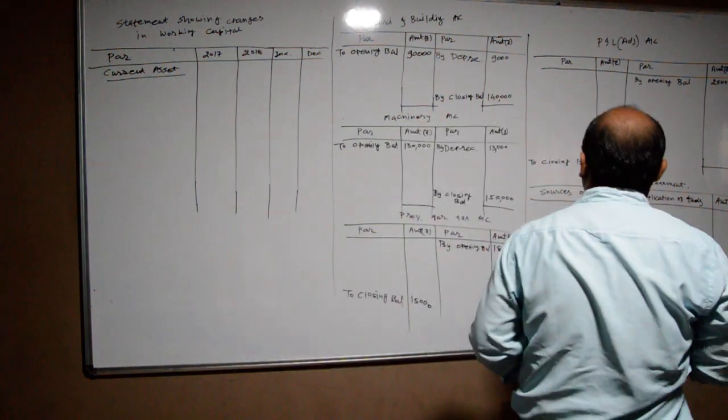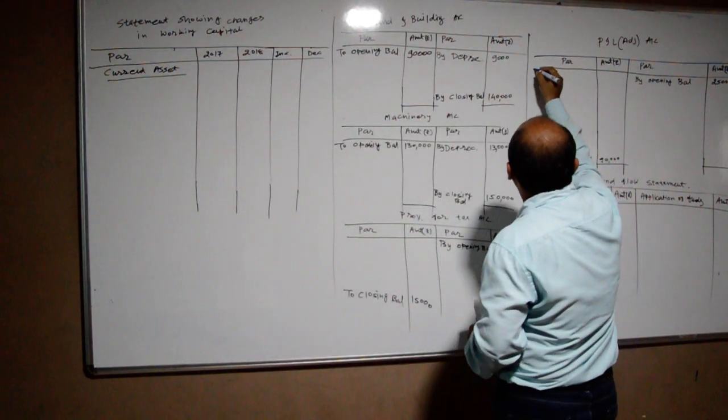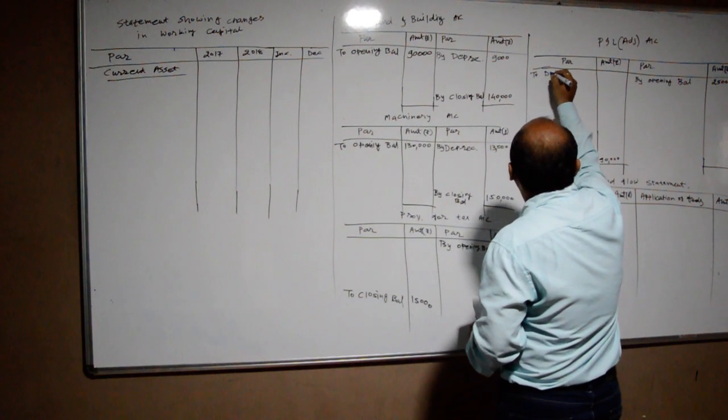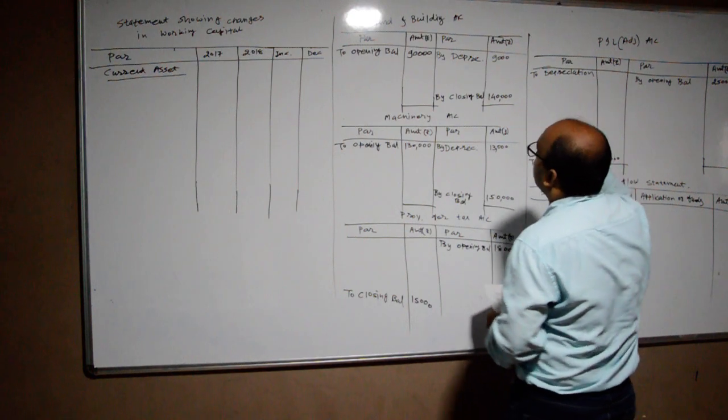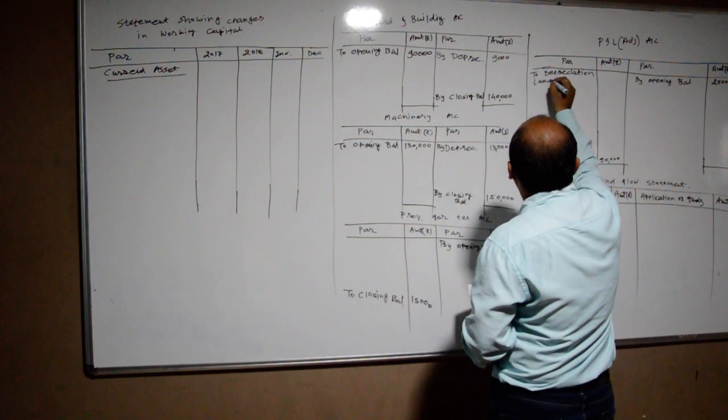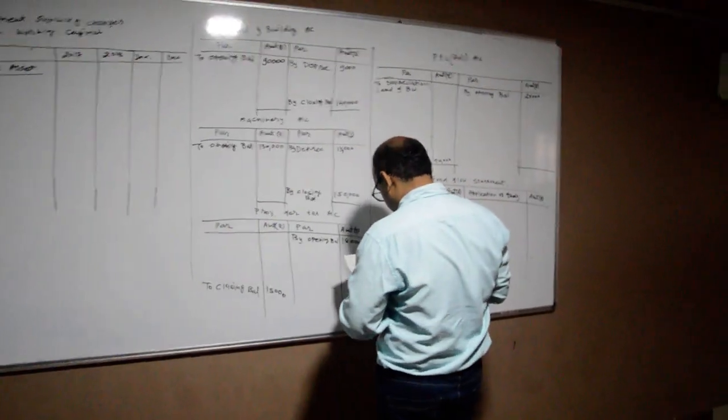The second effect will be on the debit side of the P&L adjustment account: to depreciation, land and building rupees 9,000.